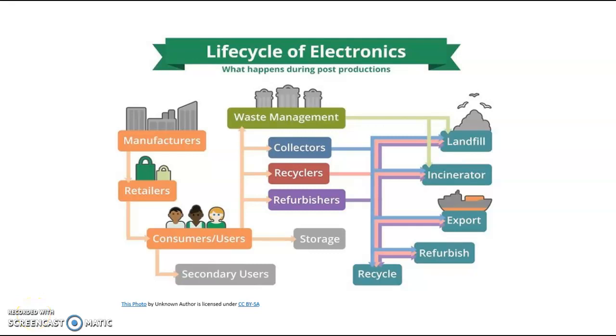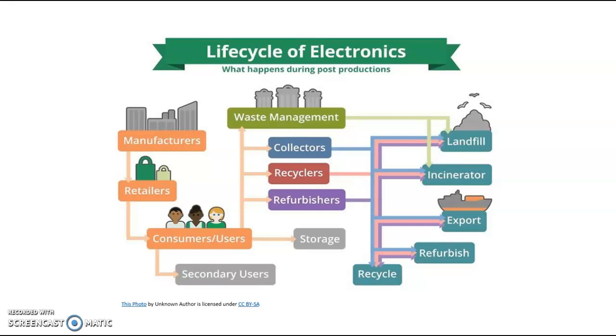We can get the best indicators of e-waste from looking at the life cycle of electronics. Manufacturers produce electronics which are then distributed and sold worldwide. When someone goes to buy a new phone, their old phone becomes e-waste. That old phone is then placed in a landfill, an incinerator, it's exported, refurbished, or recycled.